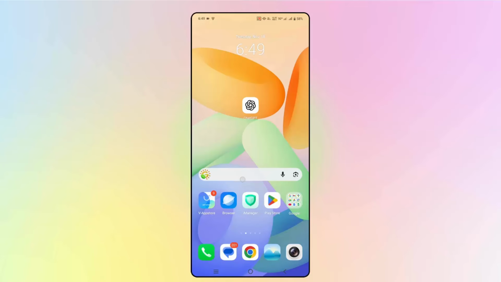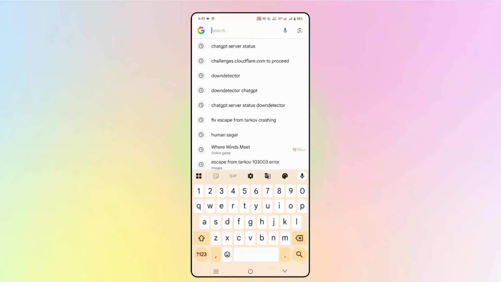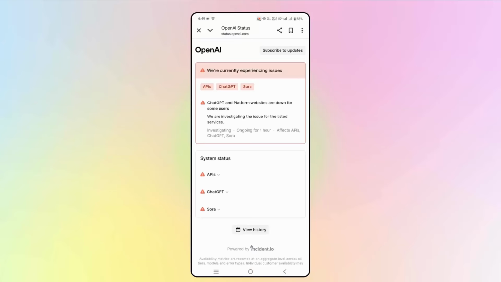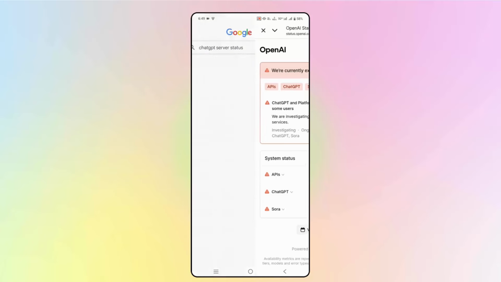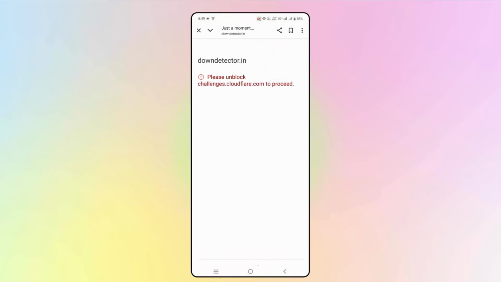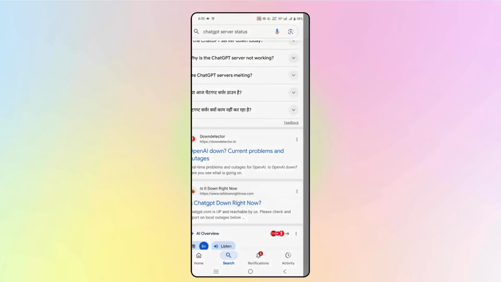When you are searching for the ChatGPT server status, while opening, you are getting this kind of error, or it's saying we are currently experiencing issues. You just wait for some time and have to check later on if the issue is resolved. While opening Downdetector also, this kind of error many users are getting, so don't worry. You just have to wait for a few moments, and after that check if the issue is fixed.